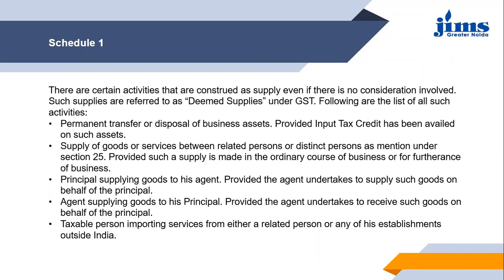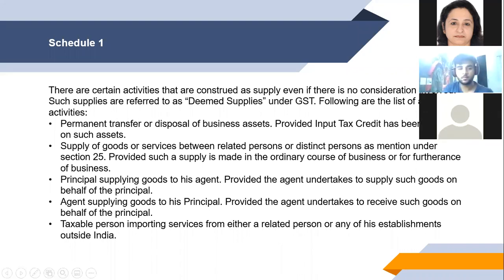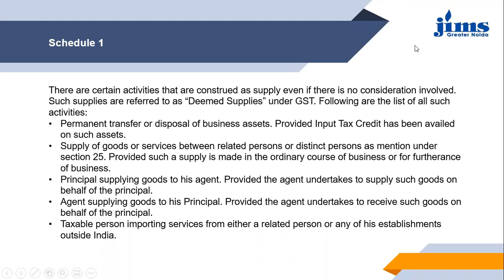And if there is no consideration involved, still the supply will be considered as a supply under the purview of GST. So in that case, what you need to do is you need to assess these transactions if happening in your business, or if you are in any case involved in such type of transactions where you are not receiving any consideration, then it will be considered as a supply under GST.